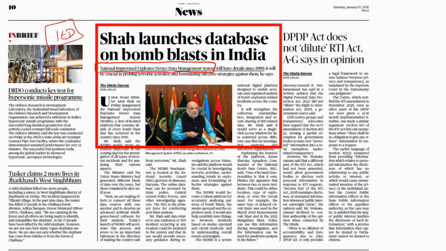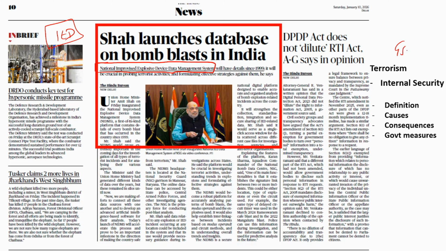So again, this national portal is done as a measure against the internal security challenge of terrorism. Again it is related to GS3. We should link this to GS paper 3. Okay, so terrorism. As I told you, this is how you should make notes for all GS3 internal security challenges. So again you can see this as a government measure against terrorism.